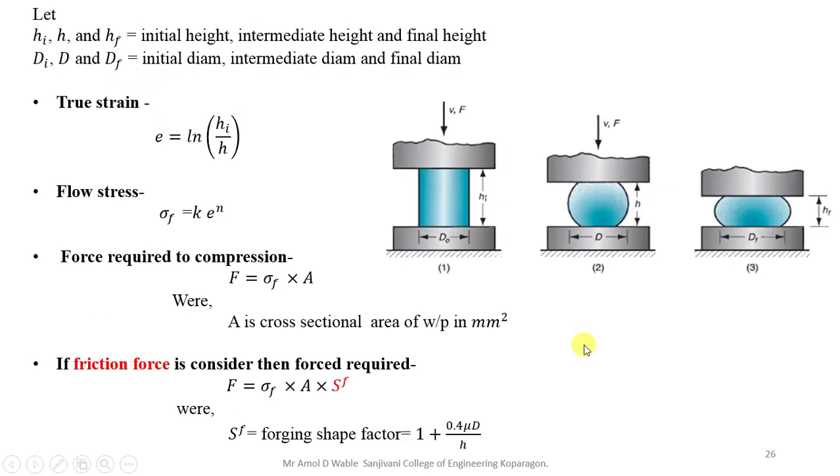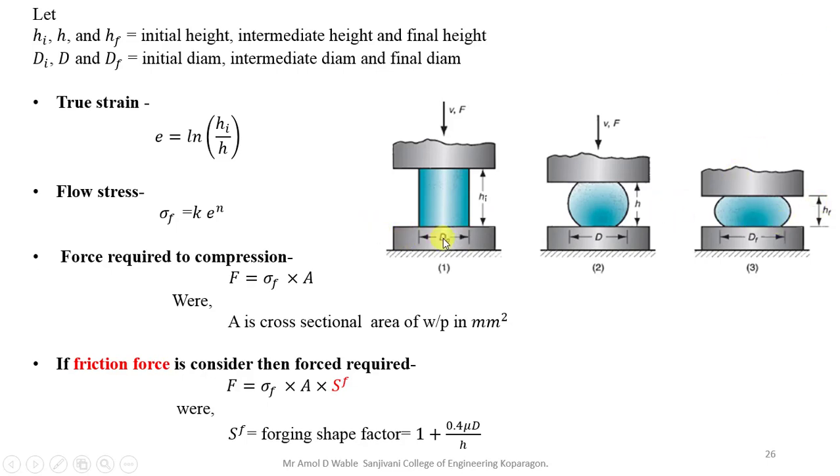Now let us see the analysis, what we are interested in. Again in this case we are interested in finding out the force. Once you find the force, you can find out the power required to operate that ram. Here HI, H and HF will be the initial, intermediate and final heights.